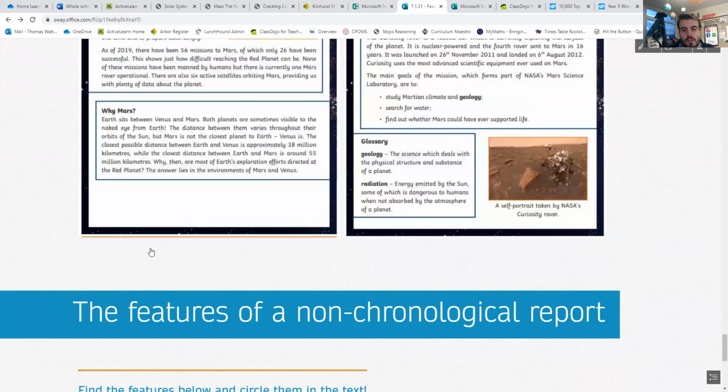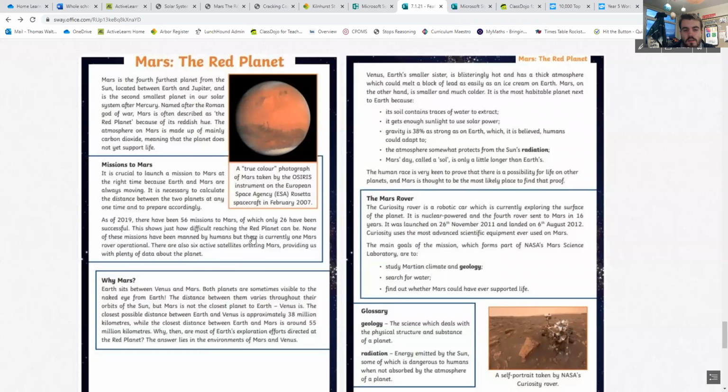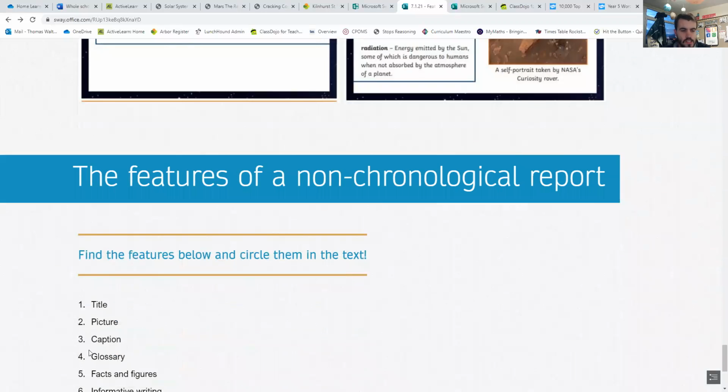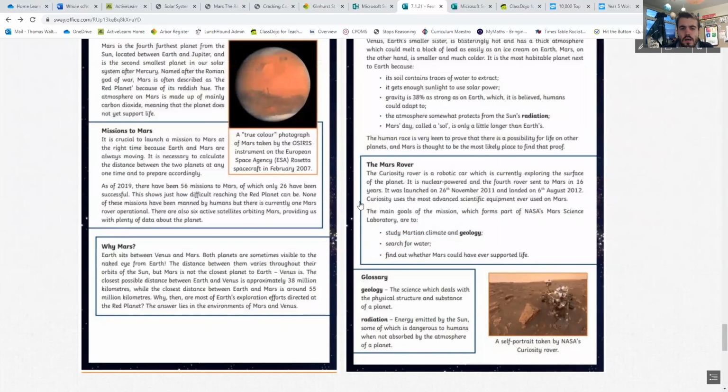Second, the pictures. What pictures have they used in this text? Find them for me. Make sure you give them a circle so you understand why they're there. Thirdly, are the captions. Can you tell me what the captions are? Have a think for a second just before I show you where they are.